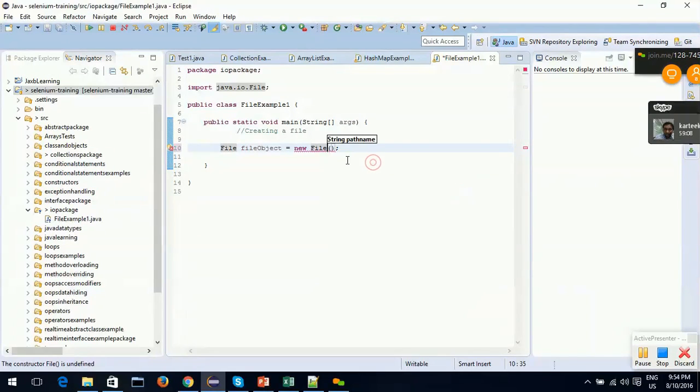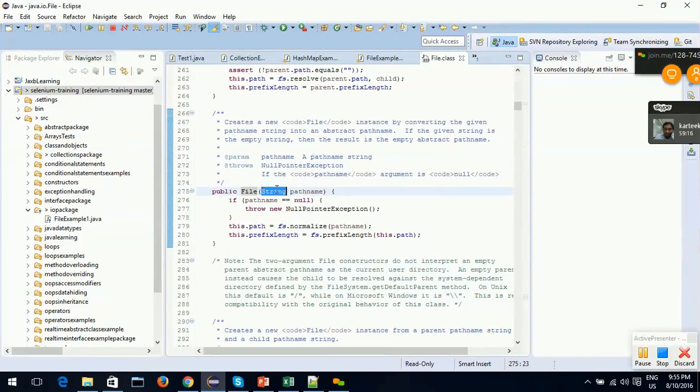I'll go for the string path name constructor and give it here.